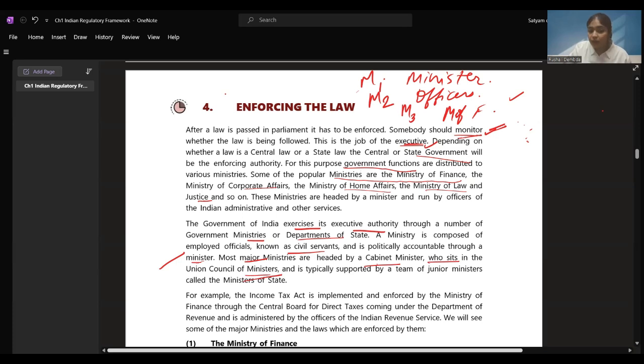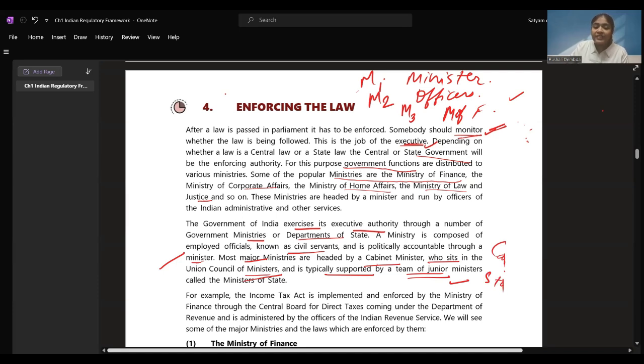He is the head of the ministries. Majorly, the cabinet minister is the one who is the head of a ministry and is typically supported by a team of junior ministers. There are state ministers below him: the cabinet minister, and then we have state ministers or junior ministers.